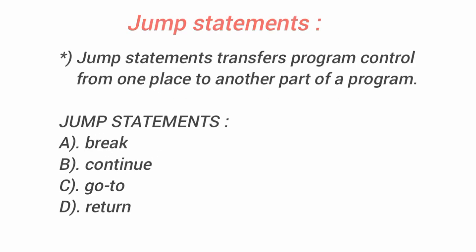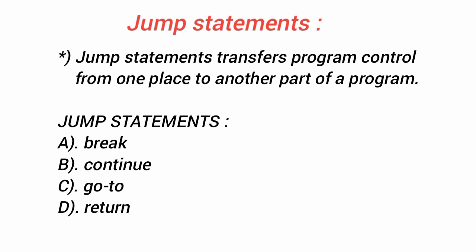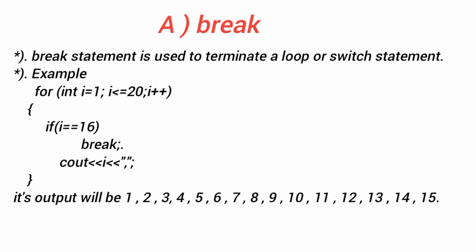Next is jump statements. Jump statements transfer program control from one place to another part of a program. The jump statements are break, continue, goto and return. First, let's study break. The break statement is used to terminate a loop or switch statement. Example is given here.